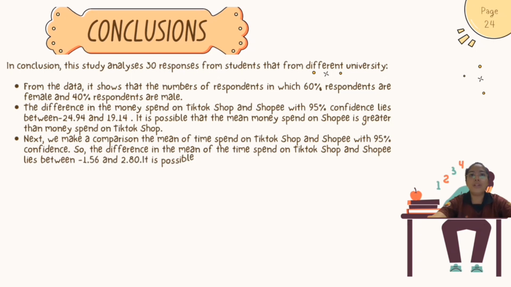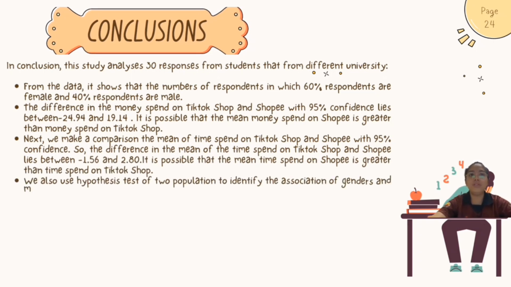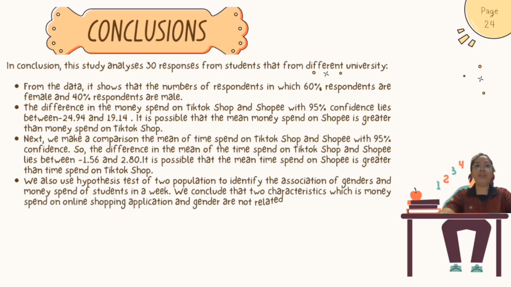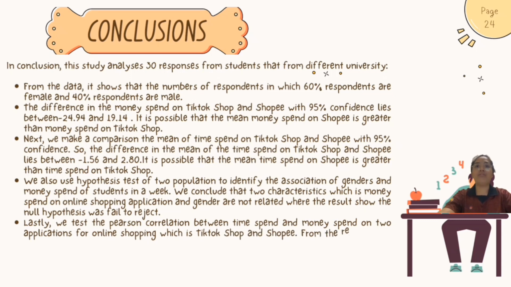Next, we compare the mean time spent on TikTok Shop and Shopee with 95% confidence. The difference in the mean time spent on TikTok Shop and Shopee lies between negative 1.56 and 2.80. We also use a hypothesis test to identify the association of gender and money spent by students in a week. We conclude that the two characteristics, money spent on online shopping application and gender, are not related, where the result shows the null hypothesis failed to be rejected.